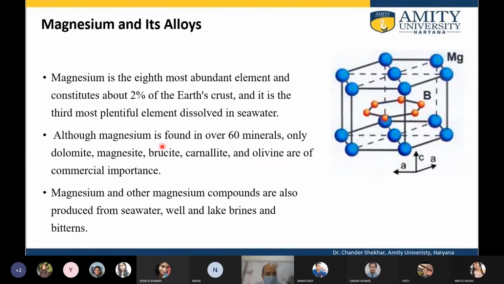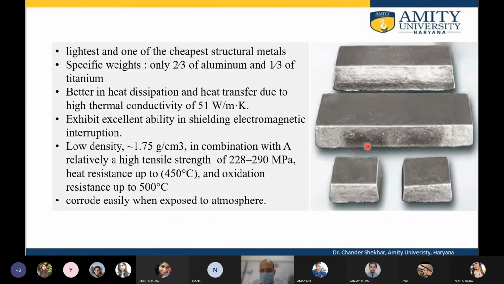Although magnesium is found in 60 kinds of minerals, only dolomite, magnesite, brucite, carnallite, and olivine are commercially important. These are some of the ores of magnesium from which magnesium is extracted, out of nearly 60 minerals. Magnesium and other magnesium compounds are also produced from seawater, well, lake brines, etc. So this is how magnesium looks, a shiny silvery metal, but it is very light, and if it is exposed to a bit high temperature and oxygen, it burns, making magnesium oxide, MgO, which is a ceramic.